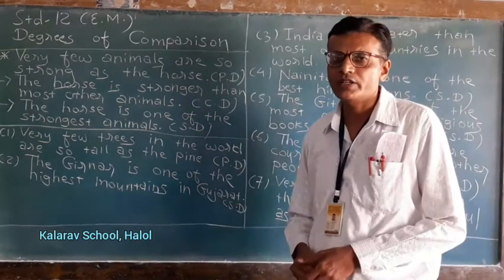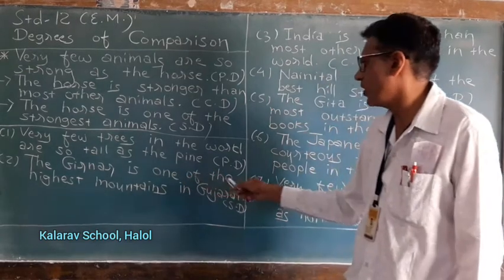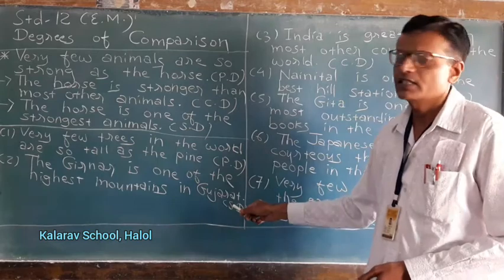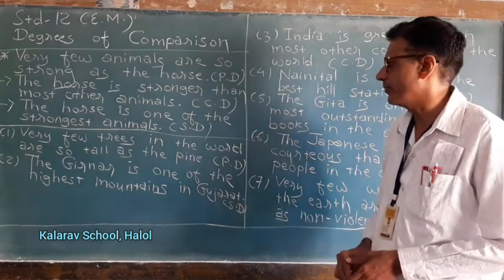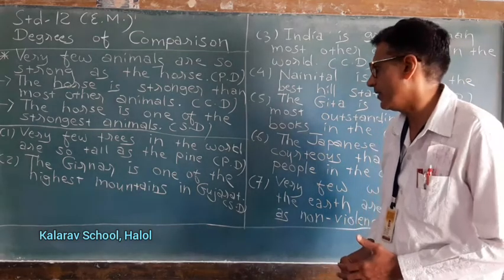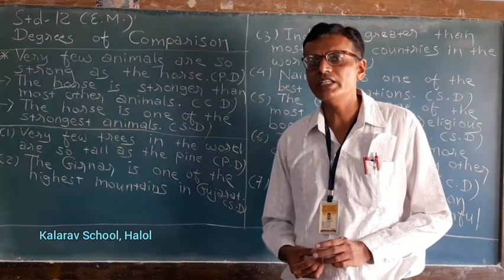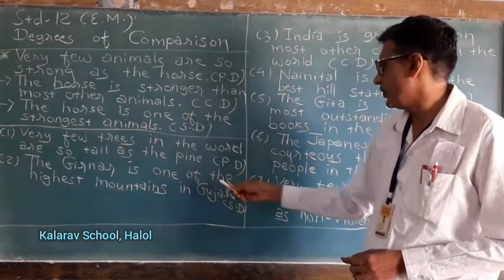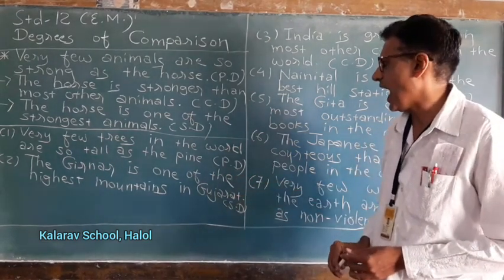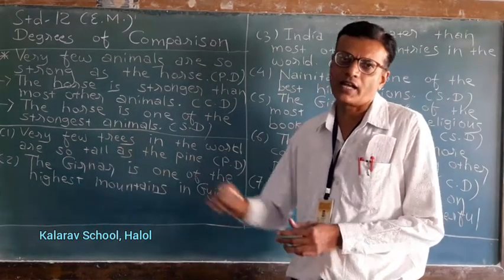Now in the same way, let us convert another sentence. The Girnar is one of the highest mountains in Gujarat. This is the sentence in superlative degree. Now we will convert into positive degree. So how will you convert? We will start with very few. Very few mountains in Gujarat are so high as the Girnar.